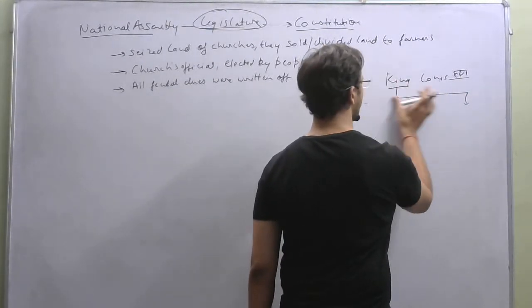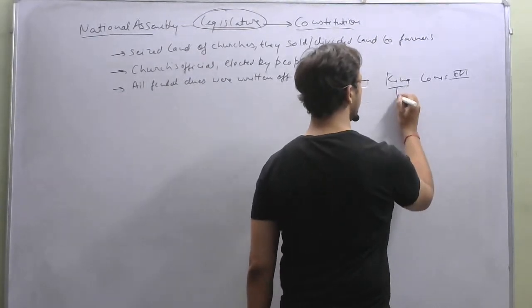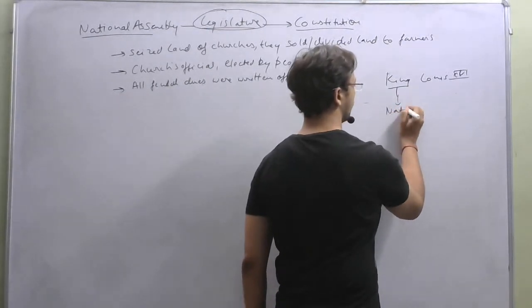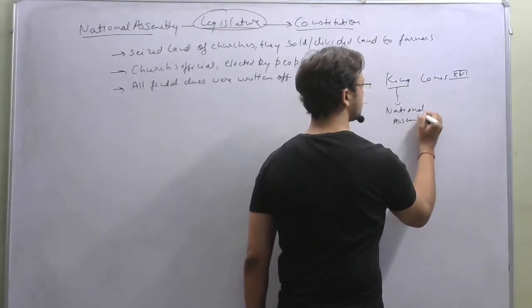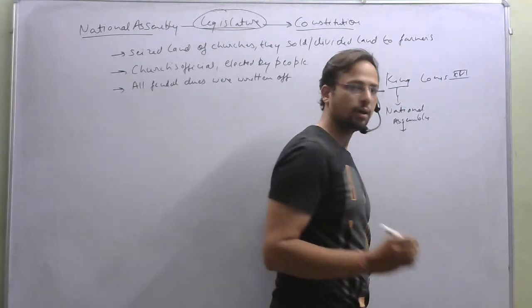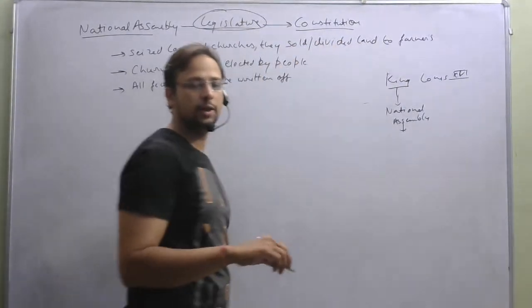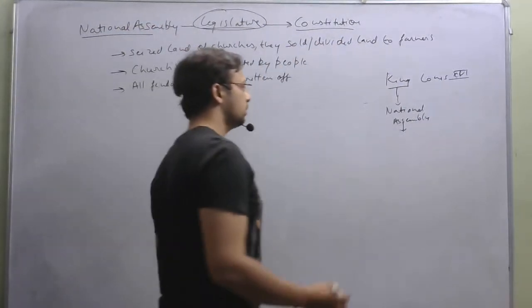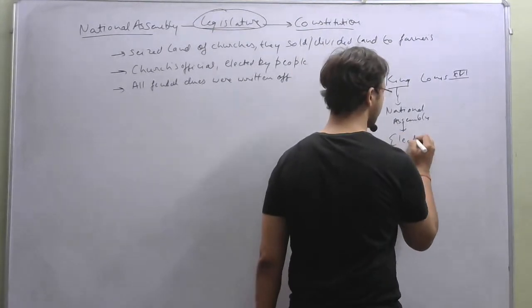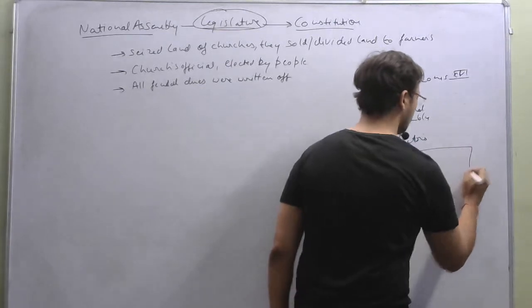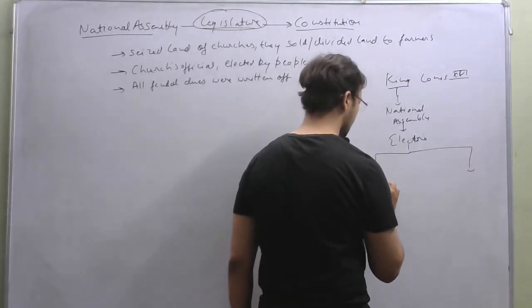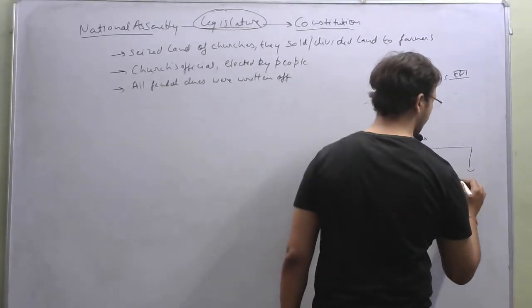Below him came the National Assembly. Below the National Assembly were the electors who used to elect them. And below the electors were two types of citizens: active citizens and passive citizens.